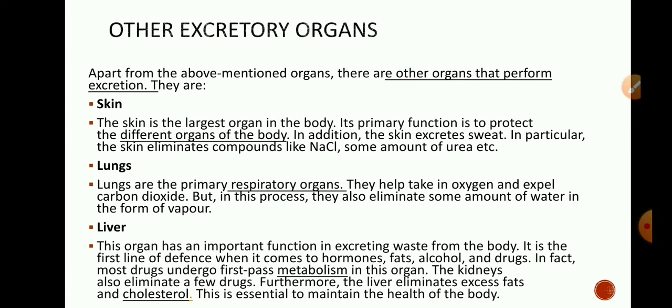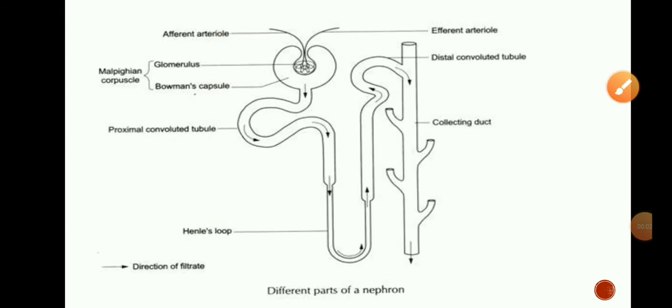So these are the other excretory organs. Students, I hope you understood the structure of human excretory system. Now we will learn how excretion takes place in our excretory system. Kidney is one of the excretory organs. Each kidney is made up of a number of excretory units called nephrons.